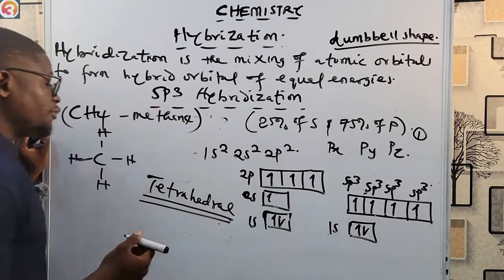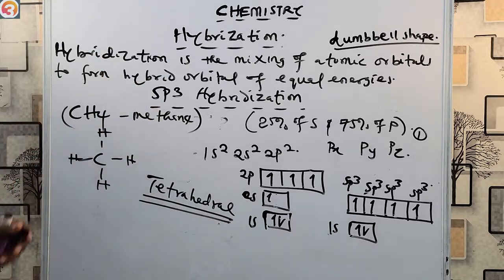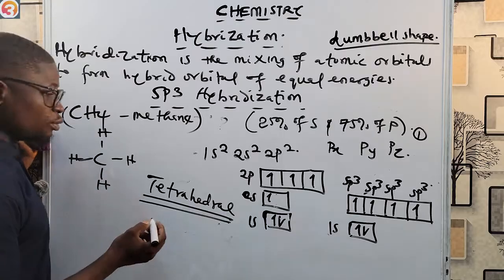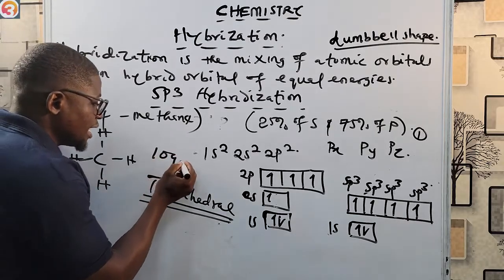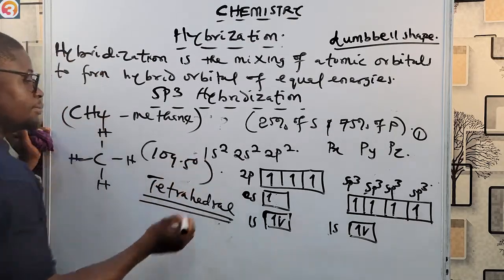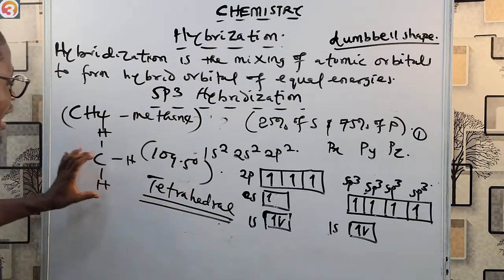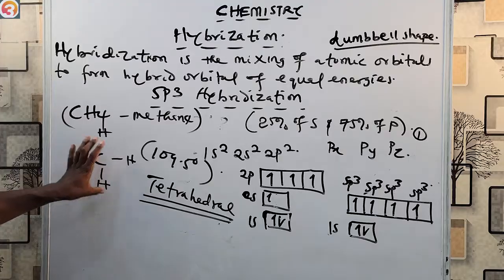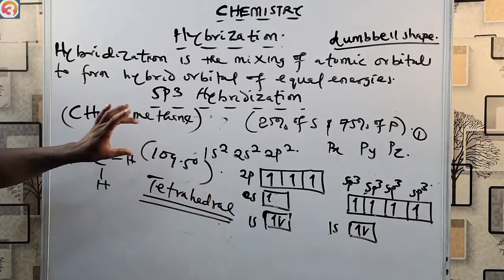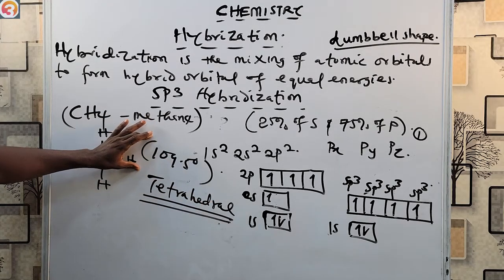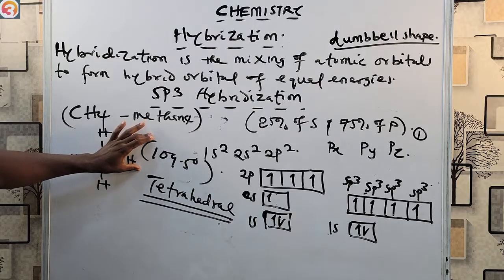The shape of the carbon atom is tetrahedral, and the bond angle is 109.5 degrees. Please take note of that. In sp3 hybridization, the shape of the carbon atom is tetrahedral, and the bond angle is 109.5 degrees. You must take note of that.